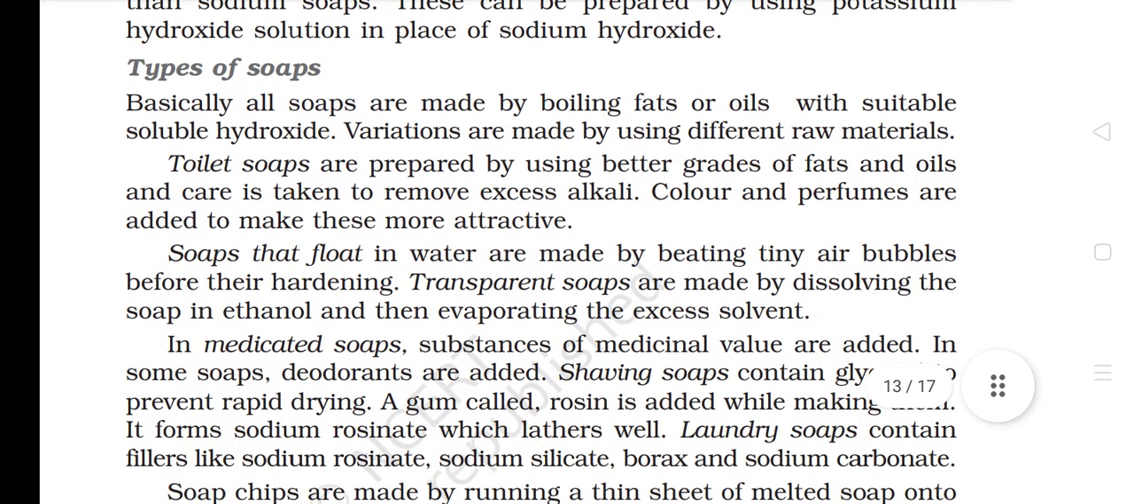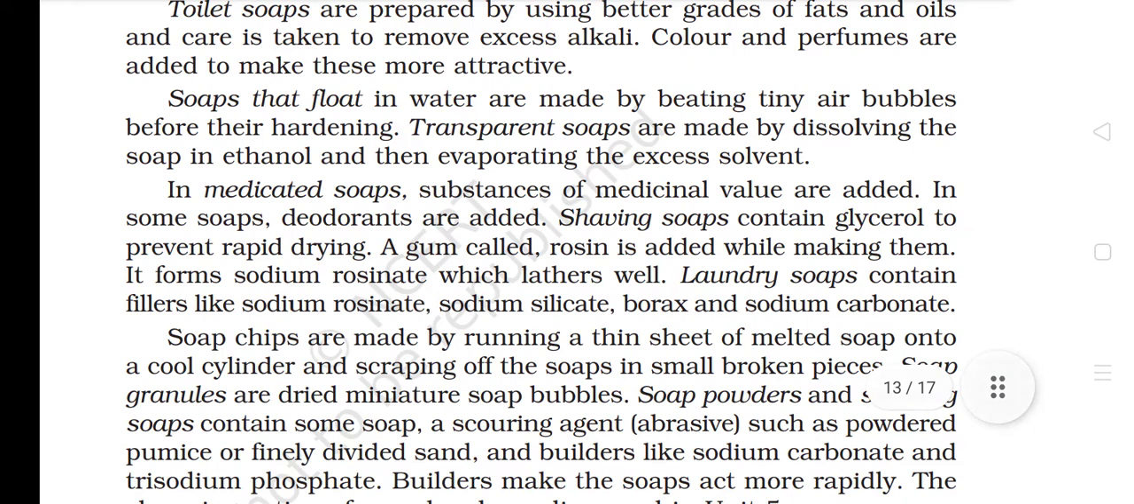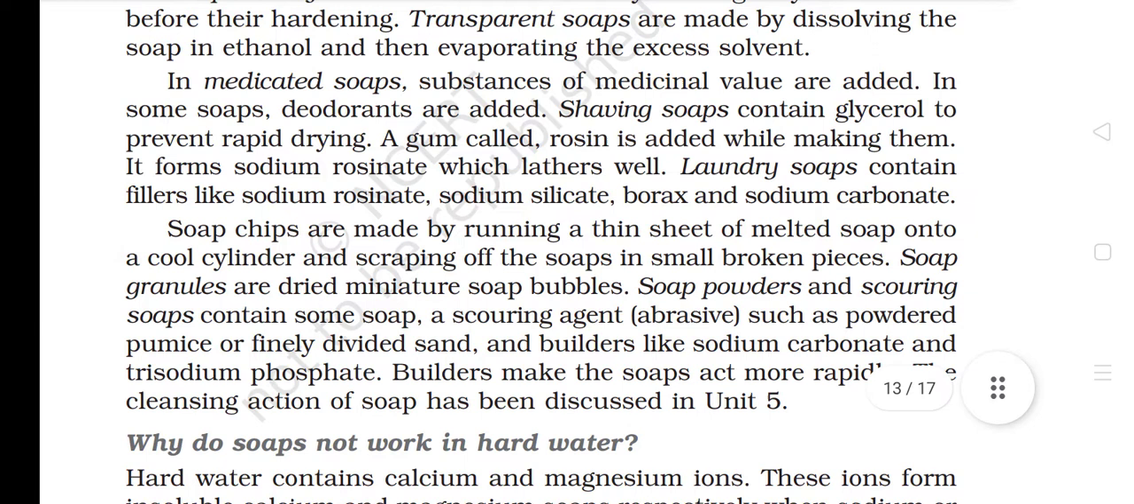Types of soaps. Basically, all soaps are made by boiling fats or oils with a suitable soluble hydroxide. Variations are made by using different raw materials. Toilet soaps are prepared by using better grades of fats and oils, and care is taken to remove excess alkali. Color and perfumes are added to make these more attractive. Soaps that float in water are made by beating tiny air bubbles in before they harden. Transparent soaps are made by dissolving the soap in ethanol and then evaporating the excess solvent. In medicated soaps, substances of medicinal value are added. In some soaps, deodorants are added.